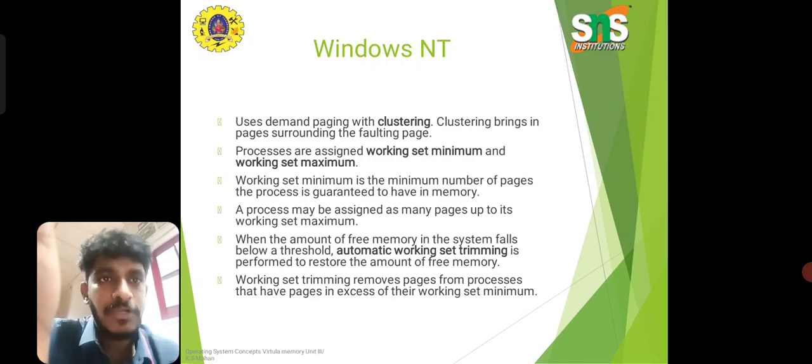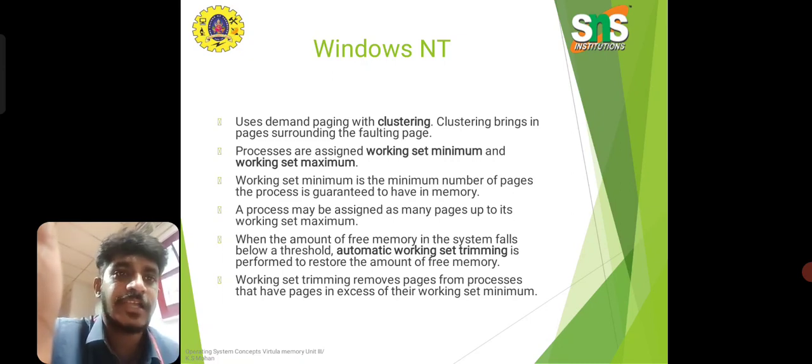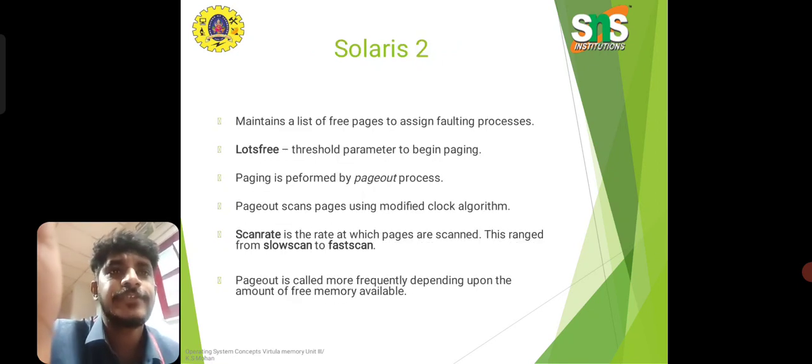When the amount of free memory in the system falls below a threshold, automatic working set trimming is performed to restore the amount of free memory. Working set trimming removes pages from processes that have pages in excess of their working set minimum. So that is about Windows NT.